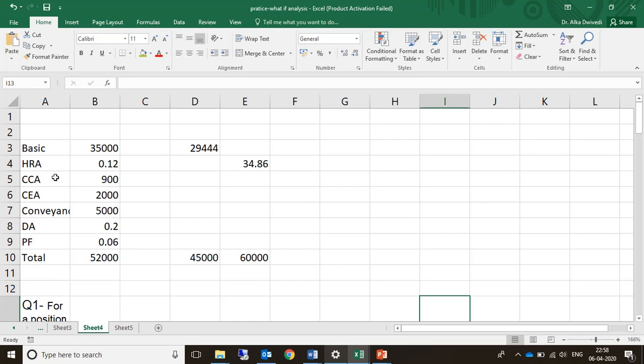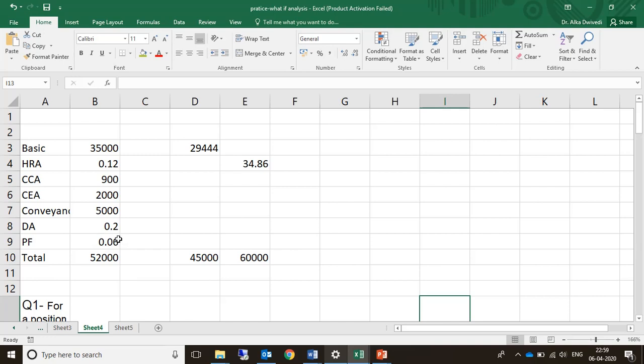Then CCA, city compensatory allowance, was rupees 900. CEA, children education allowance, is 2000. Conveyance was 5000. Dearness allowance was 20%, so I have mentioned 0.2 over here. And provident fund was deducted at 0.06.